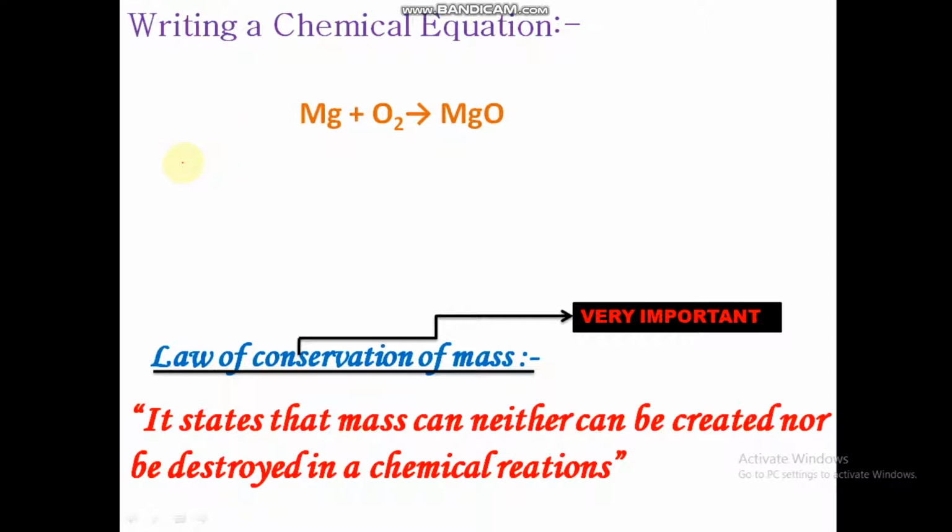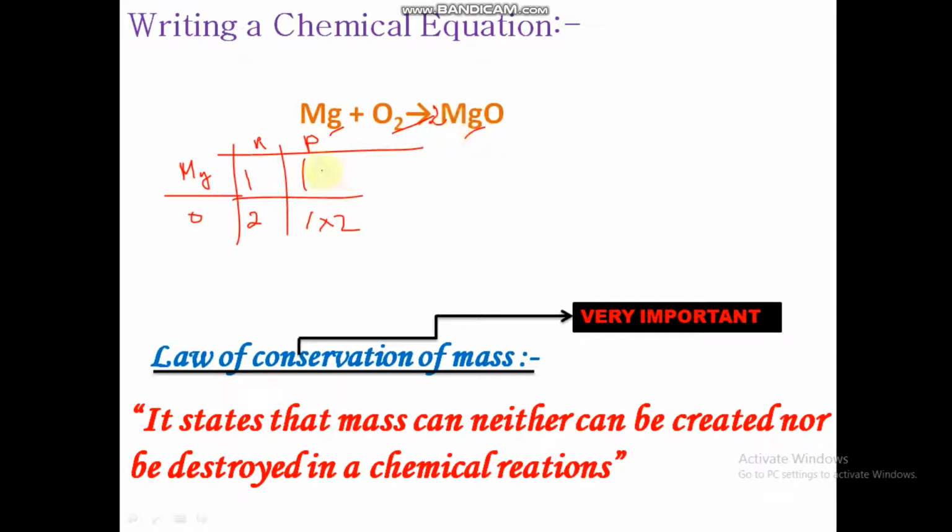So now let's make a tabular column with Mg, O, and I'll take here the reactant side and here the product side. 1 Mg here, also 1 Mg here. Oxygen in the reactant side is 2 and here it is 1. Now oxygen is not balanced, so I'll put a 2 here.